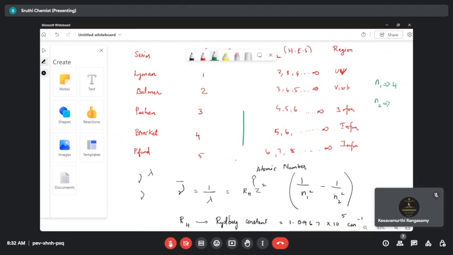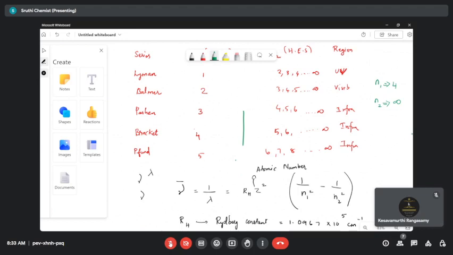See, what's my question? Find the series limit of the Brackett series. Series limit means the first higher energy state or the infinity level? Infinity level, ma'am. My question is to find the series limit wavelength, so n1 is equal to 4 and n2 must be infinity. Am I correct? Yes, ma'am.